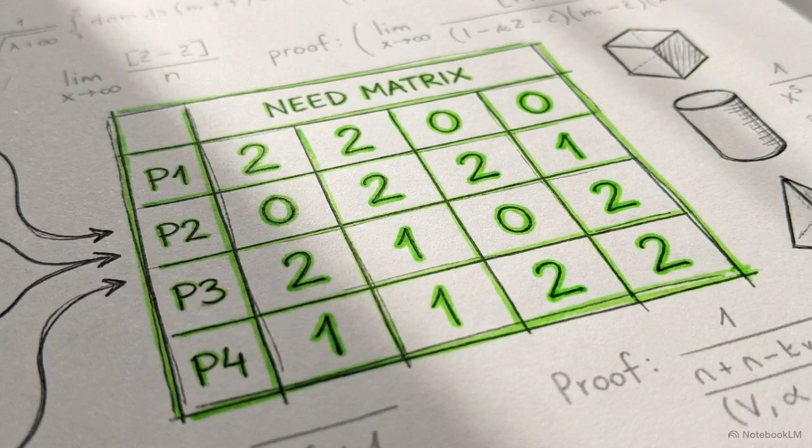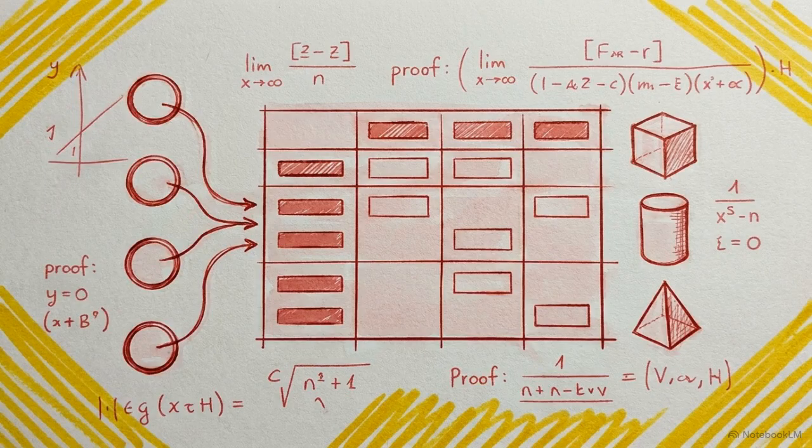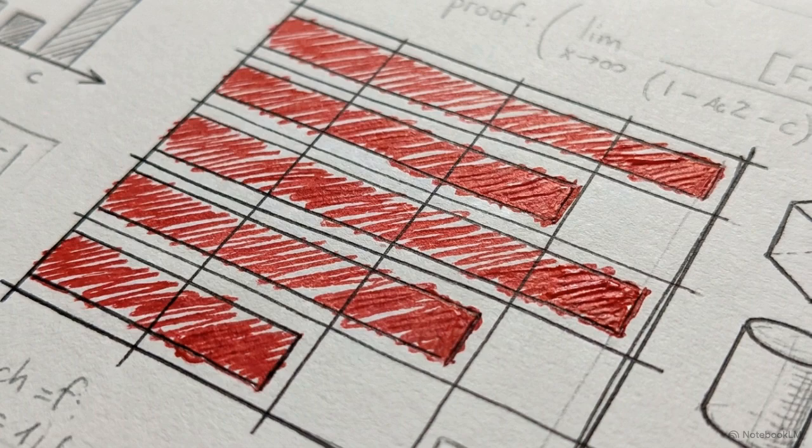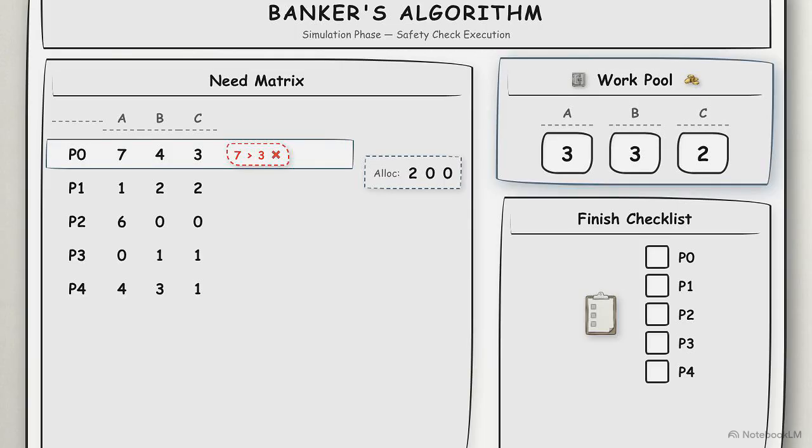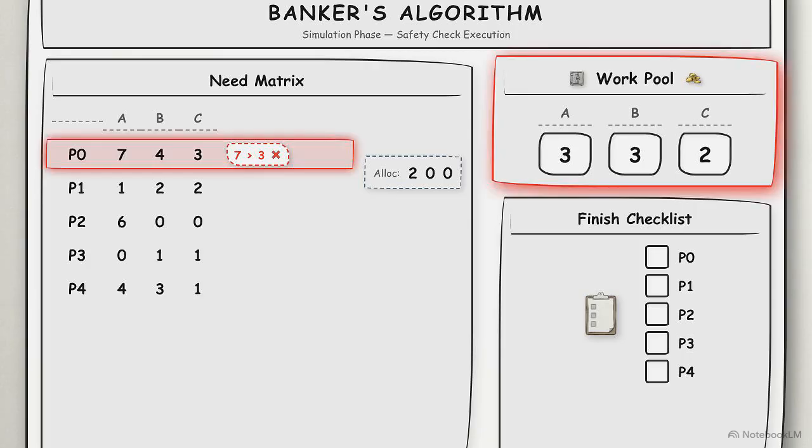It rapidly runs this subtraction down the line to populate the entire matrix. This new need matrix outlines the absolute worst-case scenario. It charts the maximum resources these processes could suddenly demand simultaneously, which the operating system must prove it can survive. We establish a work vector of 3, 3, 2, and a finish checklist for 5 processes.